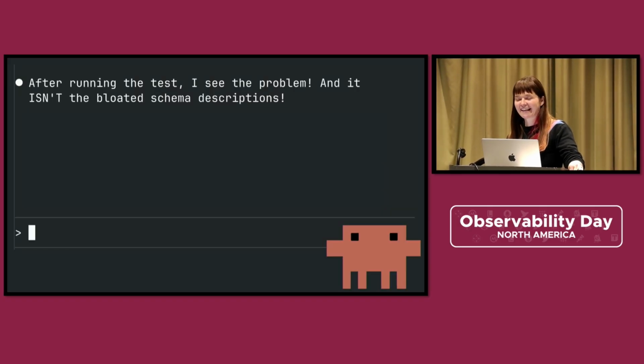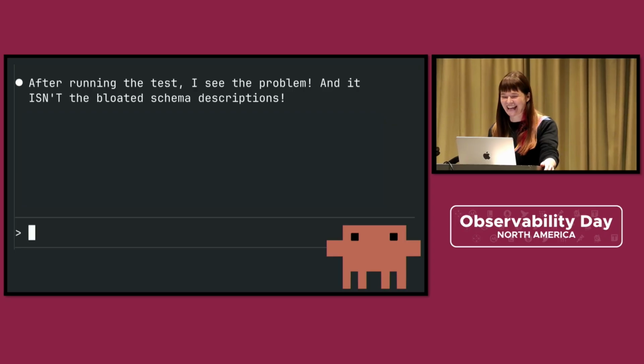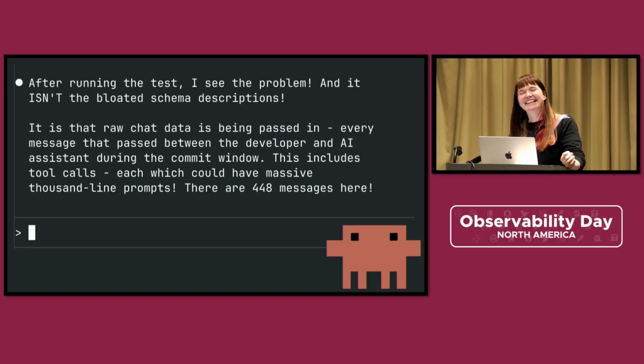After running the test, I see the problem. And it isn't the bloated schema description. You don't say. It is that raw chat data is being passed in. Every message that passed between a developer and AI assistant during the commit window. This includes tool calls, each which could have massive 1,000-line prompts. There are 448 messages here.